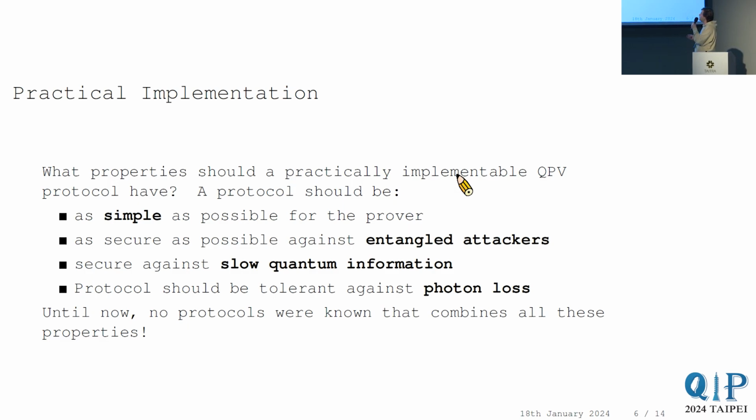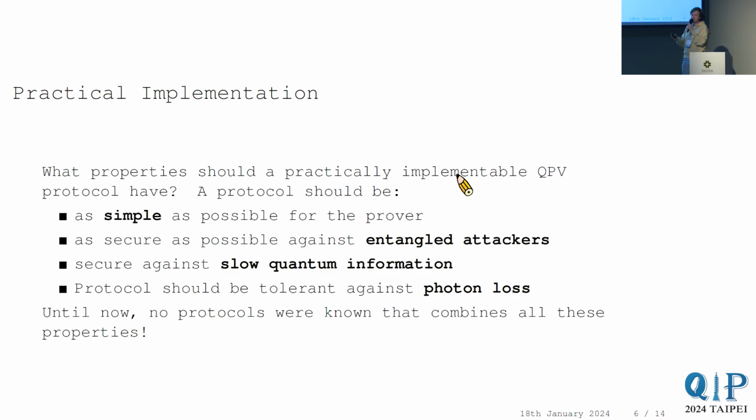What properties should such a protocol have? One of them: it should be as simple as possible for the honest prover. You don't want the honest prover to do a very difficult computation, because the longer it takes, the more the uncertainty about his location keeps growing. You want this operation to be almost instantaneous, to be really certain of his location. Furthermore, you want the protocol to be as secure as possible against entangled attackers.